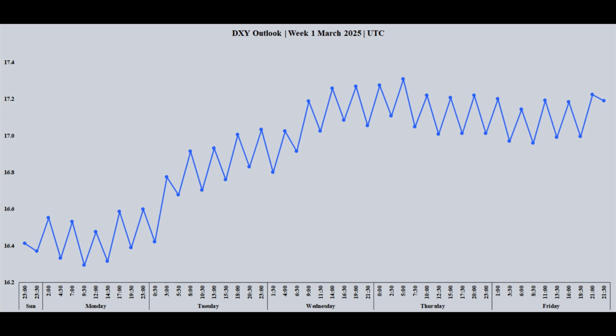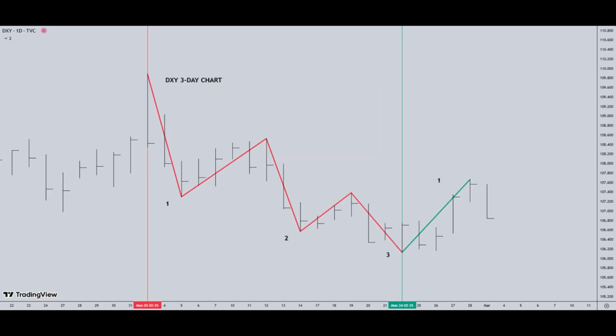The latter part of the week, therefore, marks a crucial timing window where central bank communications could dictate the directional bias of the U.S. dollar index. In conclusion, the U.S. dollar index's performance this week will be primarily determined by the dynamic interaction of scheduled fundamental economic data and cyclical market timing factors.